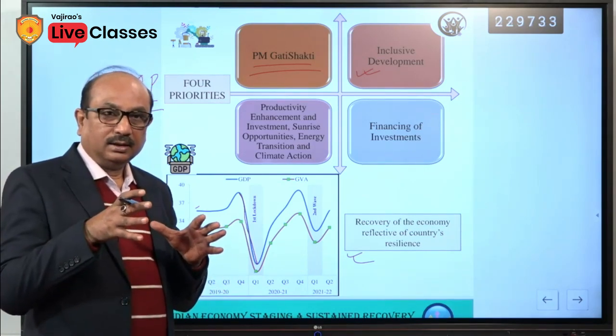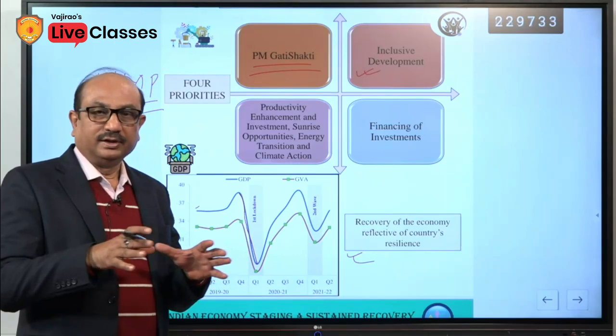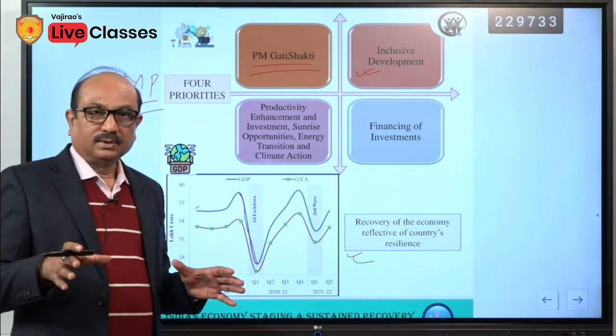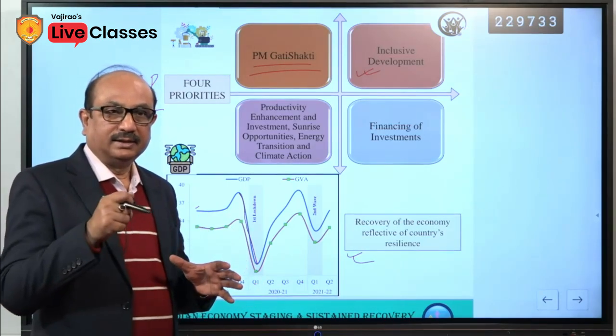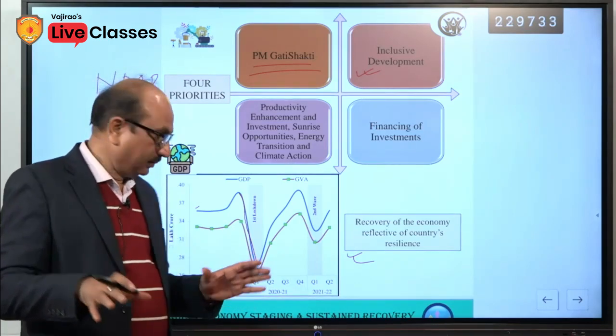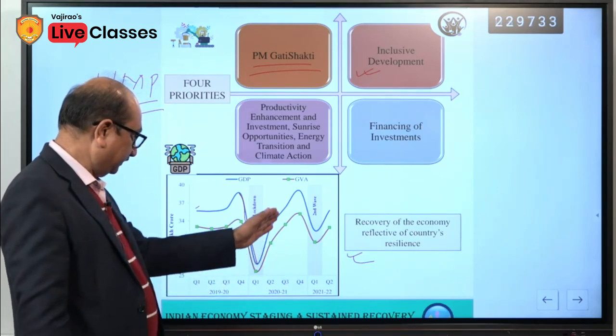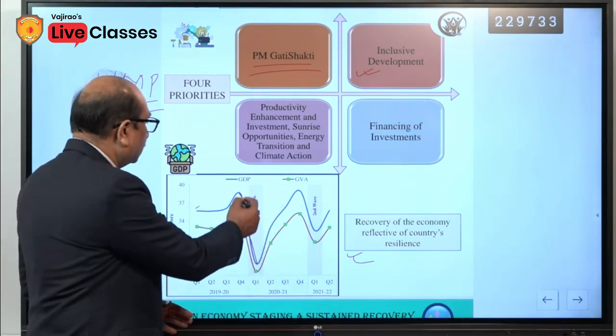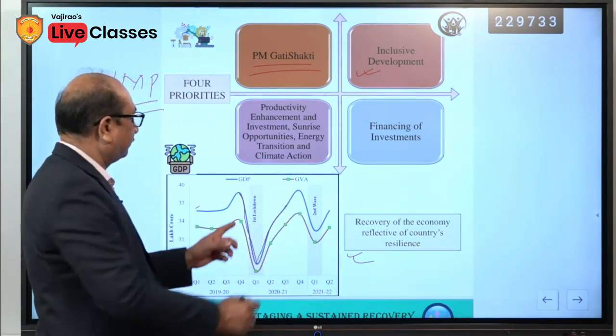Government took a lot of initiatives and measures, spent a lot of money, injected a huge amount, tried to control the situation, and thereafter there is a recovery. So, it is a V-like shape.